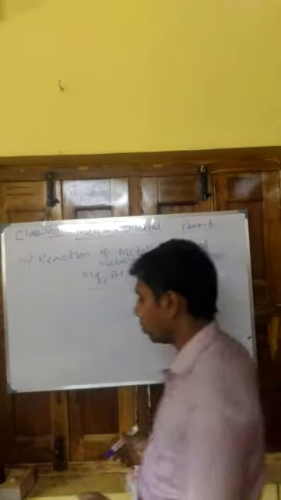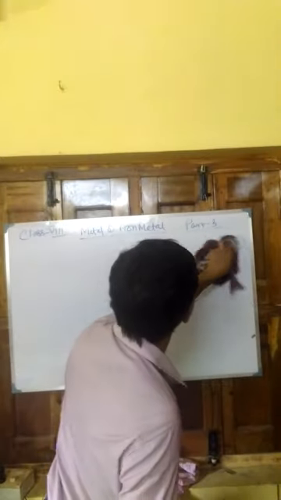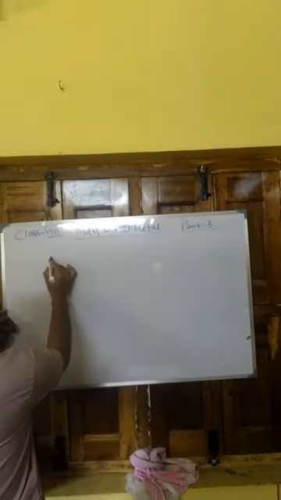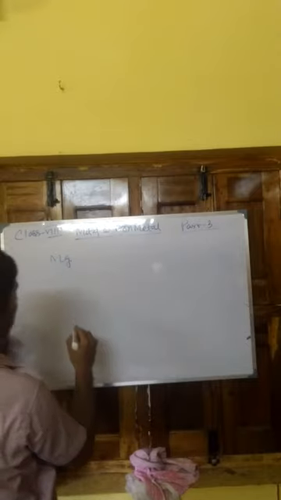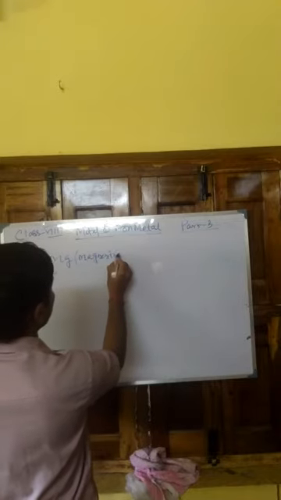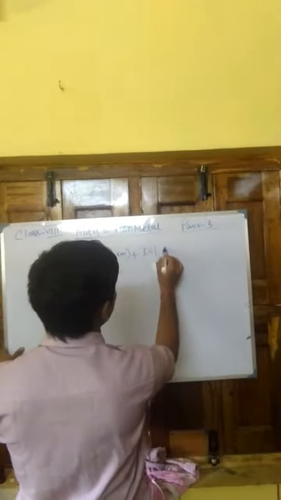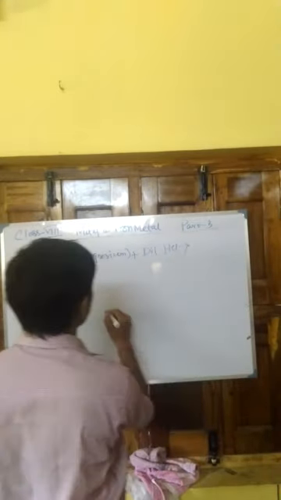So first of all, we take magnesium plus dilute HCl. Mg, that is magnesium, plus dilute HCl.